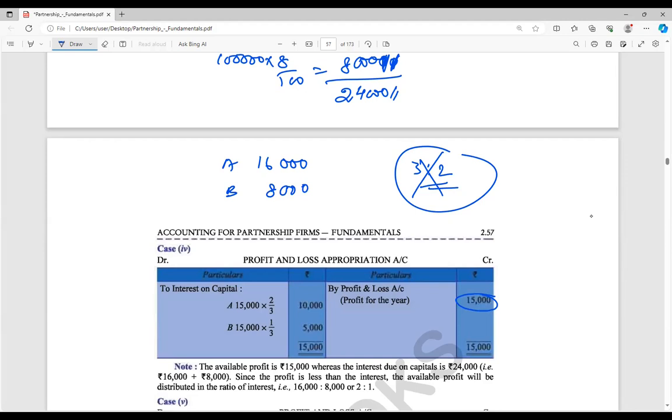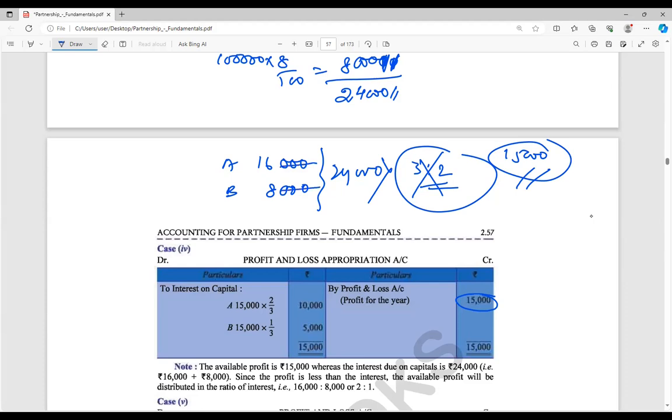So like that, the interest on capital will be allowed. But if you add it up, the total is 24,000. It is actually greater than the 15,000 we have, right? So at that time, what condition should we follow? How much amount they are going to get in the form of profit and loss, in the form of interest on capital, that will be made in the form of a ratio.